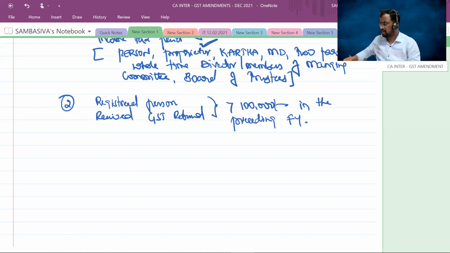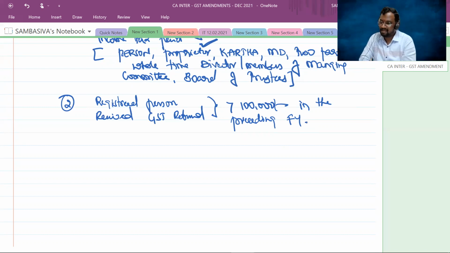We have seen there are some situations, like if you are exclusively engaged in exports. With respect to exports, you will have input tax credit balances lying unutilized in your electronic credit ledger, because on exports you don't have any output tax liability. They are covered under the zero rated supplies category.